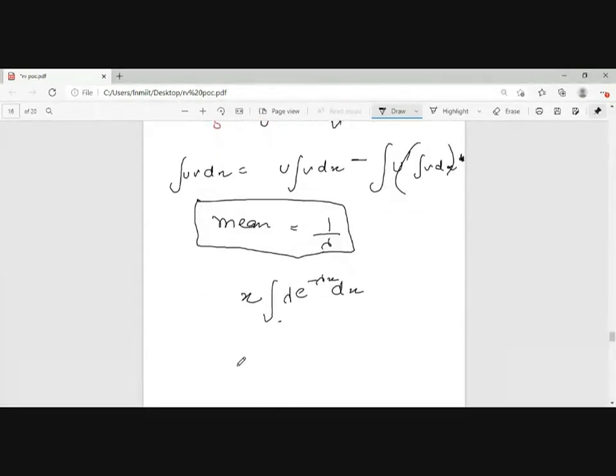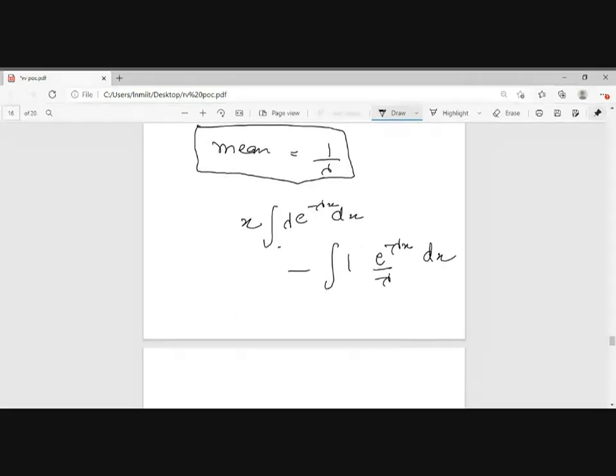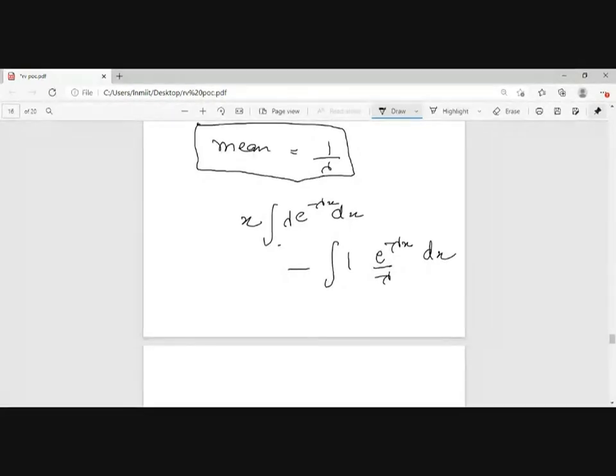No, if I go by this method, by parts, this will be minus the integration of 1 and the integration of lambda e to the power of minus lambda x, which is e to the power of minus lambda x upon minus lambda, and then dx. If I take lambda outside, lambda cancels. So this will be minus 1 e to the power of minus lambda x dx.